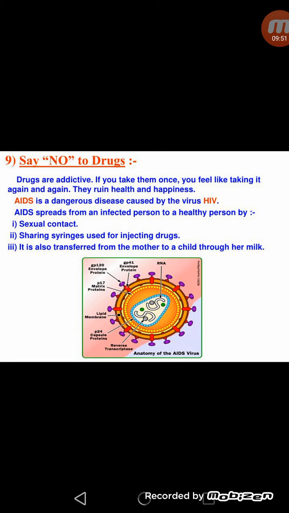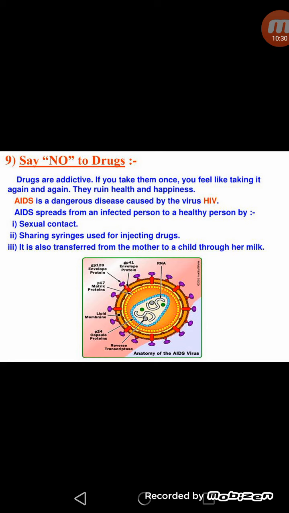There is a very dangerous disease called AIDS, which is caused by the virus HIV. AIDS means acquired immunodeficiency syndrome, and this is caused by a virus called human immunodeficiency virus, and it can spread from person to person by the following methods: by sexual contact, by sharing syringes used for injecting drugs. It is also transferred from the mother to a child through her milk. And as we know, there is no vaccine or medicine for AIDS so far.